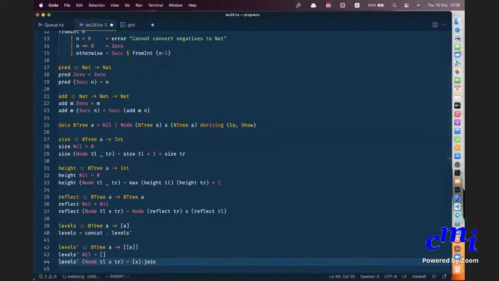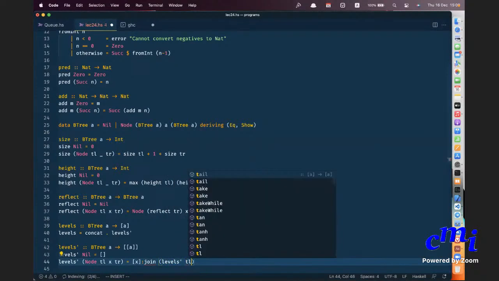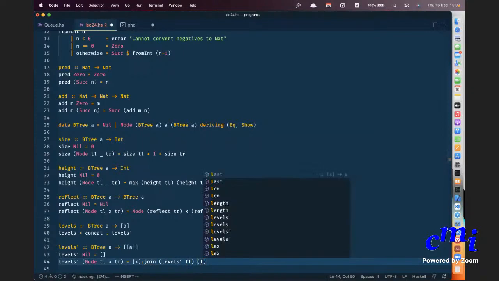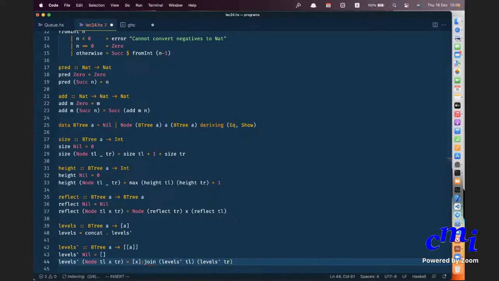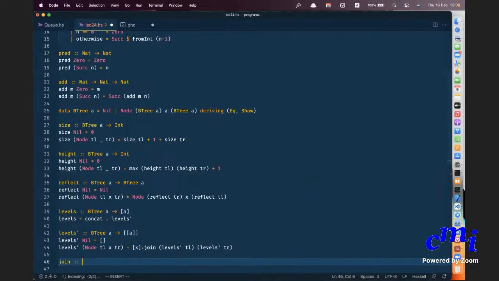Join of levels prime of TL, levels prime of TR, where let me just write join as a list of list of A, arrow list of list of A, arrow list of list of A.